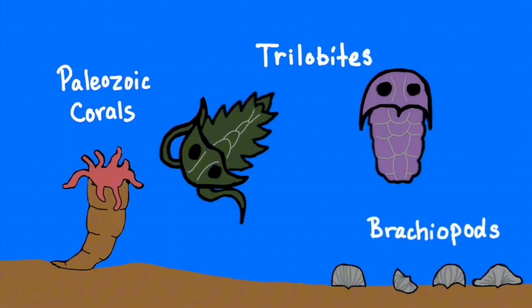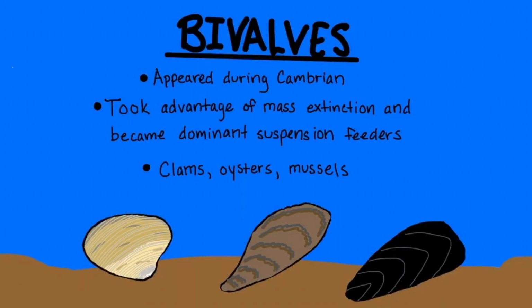For invertebrates, trilobites, Paleozoic corals, and most brachiopod groups were now extinct. Bivalves became the most dominant seafloor suspension feeders after the Permian extinction event.